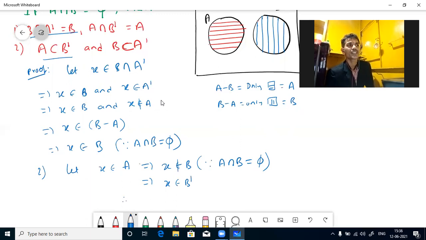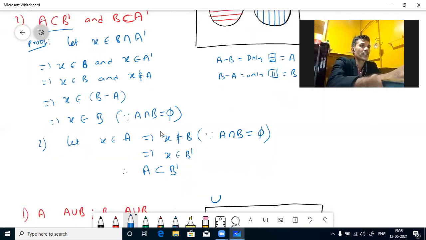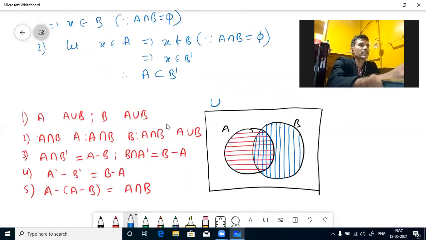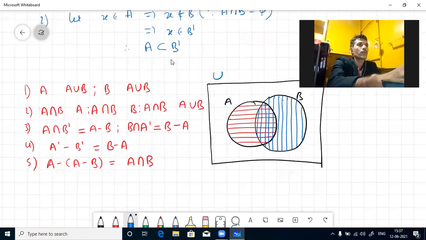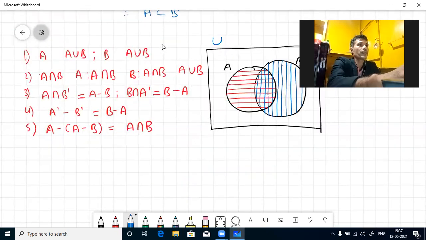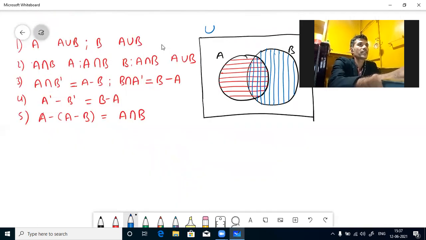Therefore, A is a subset of B complement. Here you use the implies symbol, because it is a subset only. For equality we would have to use the double implies. So A is a subset of B complement. Similarly, B is a subset of A complement when A and B are disjoint sets. This holds not only for disjoint sets; for overlapping sets and all other sets, it will hold good.